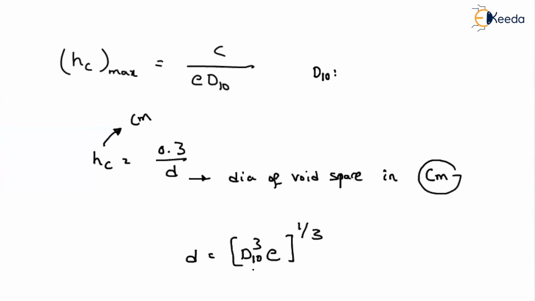D10, as already discussed, is the size of the soil particle for which 10% is finer, and e is the void ratio. So if e and D10 are given, and the C value is not given, then we can use this relation. Otherwise, if they give some constant, the void ratio and D10, then we have to use the other equation. By using this, we will know the capillary rise, and using that we can draw the variation of the total stress and also the variation of the effective stress.